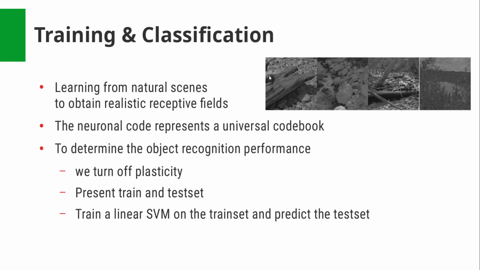So what is the experience of our model? We train it on natural scenes. So not on the object recognition datasets we see on the next slide. Why this? Because it was found that when using natural scene images, then V1 receptive fields develop similar to the one found in macaque monkeys.